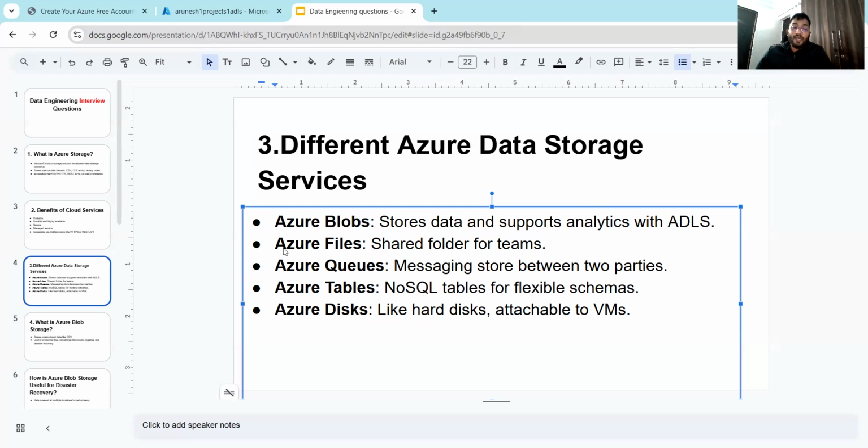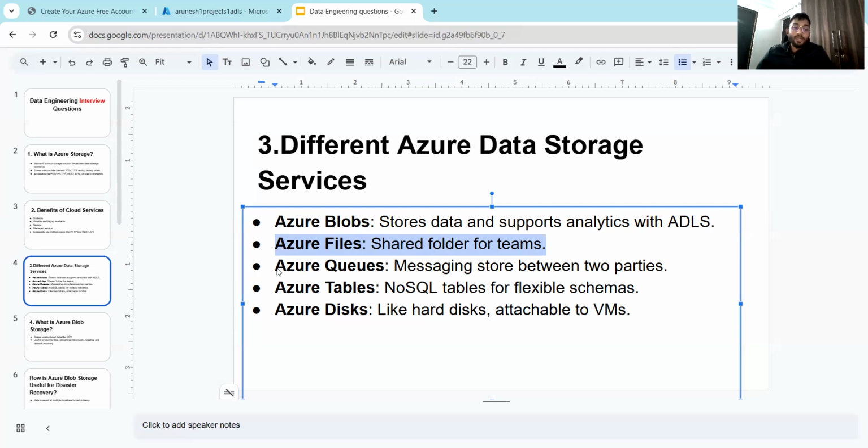Second one is Azure Files. Azure Files is a shared folder for multiple teams. Suppose I'm working in the analytics department, another person is working in sales, and a third person is working in marketing. A shared Azure file would be a common folder where I can keep a file that I want to send to them. They can keep any file that they want to send to me, the third person can also keep a file, and another team can also use it, which is very useful.